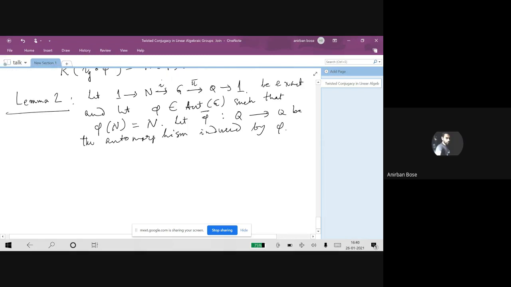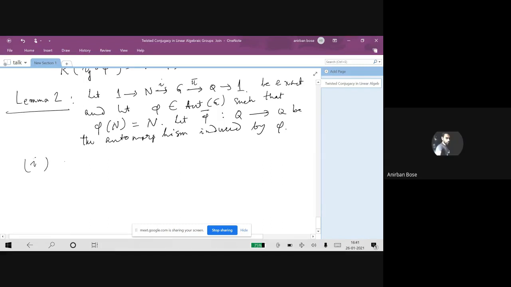So in this situation, we can make some statements about the R value of phi and phi bar. First of all, R of phi is always bigger than or equal to R of phi bar.